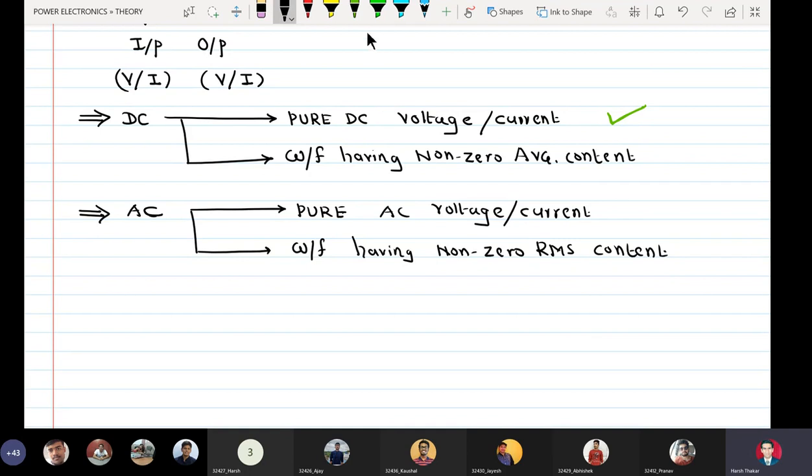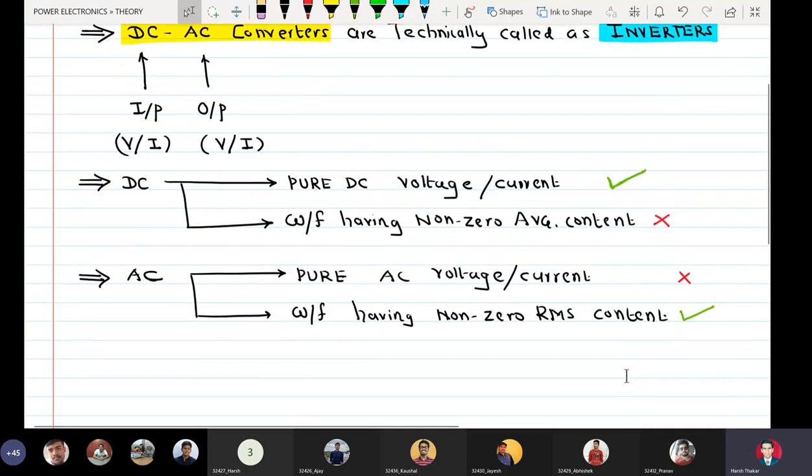Out of these two forms of AC, which am I supposed to get? The answer is the second. So we are not having a non-zero average content as an input, and we are not having a pure AC voltage or current as an output. Got the point?